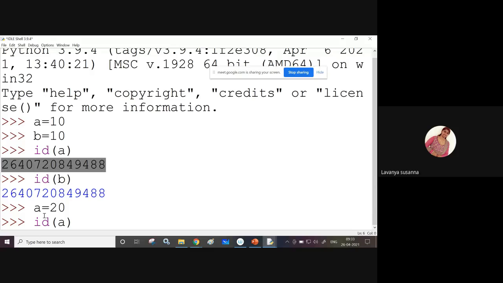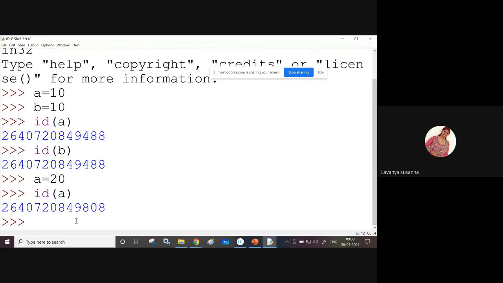Now you are assigning new value 20. Now let us see what is id of a. a is tagged to value 20, object 20. See, some different location. That means these integers are immutable. Once you have assigned this value, you cannot change it.